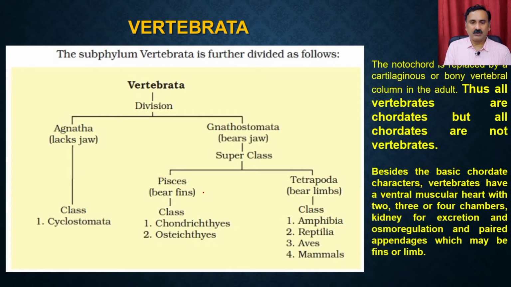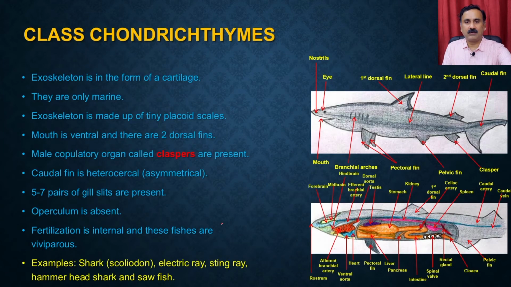Then we move on to the superclass Pisces. Within that we have two subclasses. One is called chondrichthyes and the other is called osteichthyes. So the class chondrichthyes, these are called the cartilaginous fishes. So cartilage fishes. The other one is called the bony fishes, right? So the skeleton is made up of cartilage.